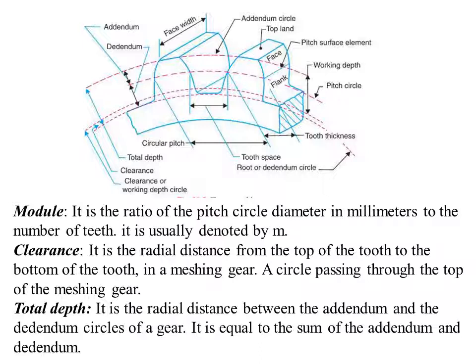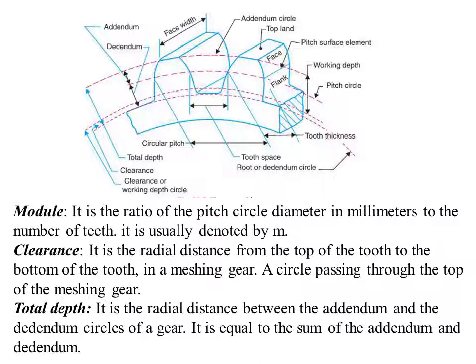And next we have the clearance. The clearance is here, it can be seen, and it is defined as the radial distance from the top of the tooth to the bottom of the tooth in a meshing gear, a circle passing through the top of the meshing gear.